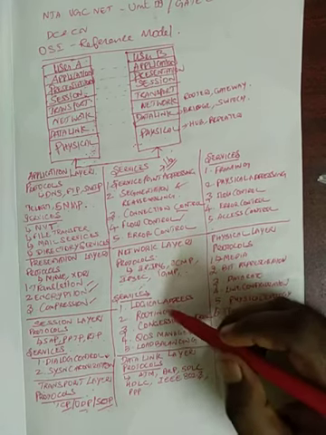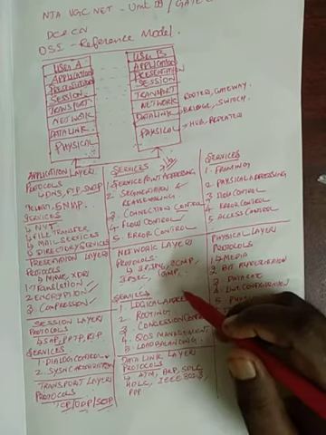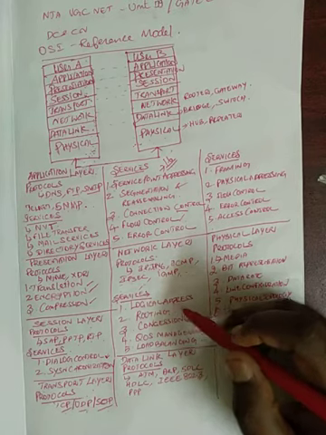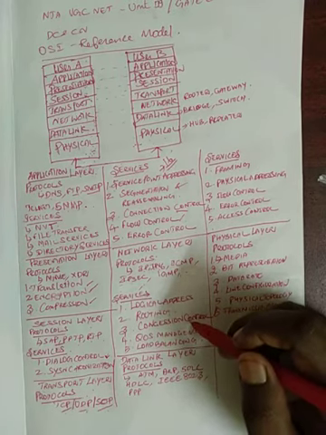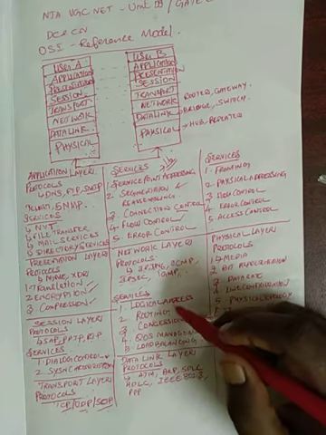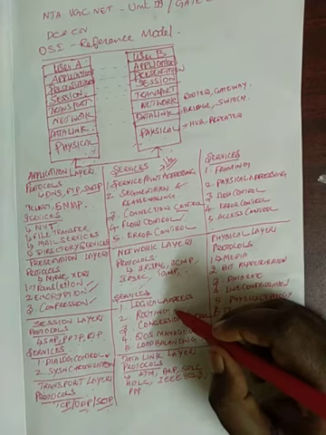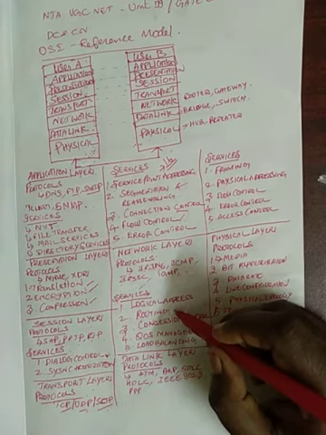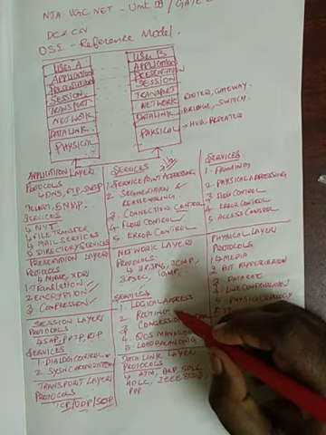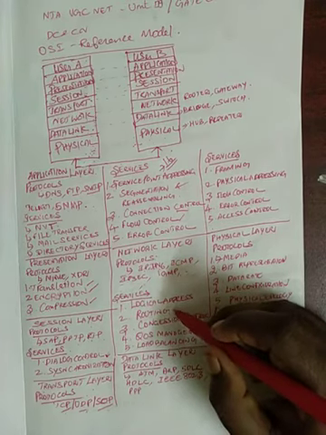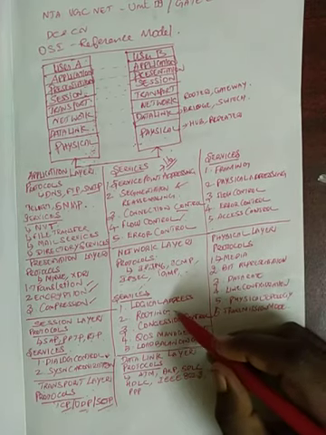What are the services provided by this network layer? The first is logical address, which is nothing but the IP address. Usually in a network, any device establishing a connection is assigned one logical address. Now routing, so how is data forwarded? Imagine we have a very big network with a lot of routers. Now you want to find out which routers the data has to pass through to reach the destination from the source. That is the routing algorithm.